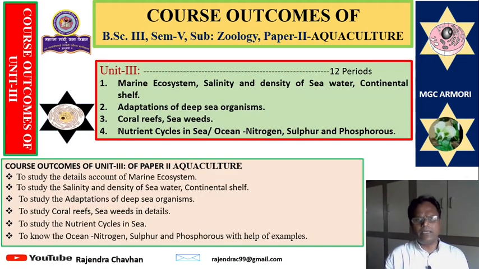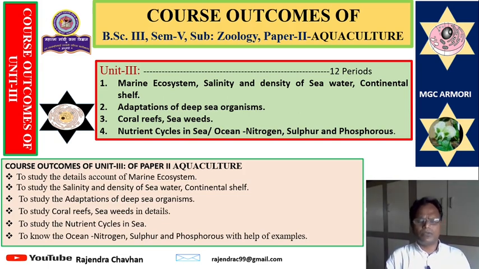Then unit number 3 is the study of the marine ecosystem: salinity, density of seawater, continental shelf, adaptation of deep sea organisms, coral reef, seaweeds, nutrient cycles in sea and ocean, nitrogen cycle, sulfur cycle and phosphorus cycle. We will learn much more from unit number 3. So what are the outcomes of unit number 3?